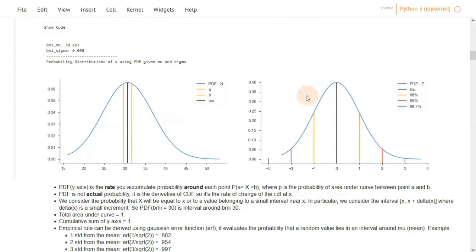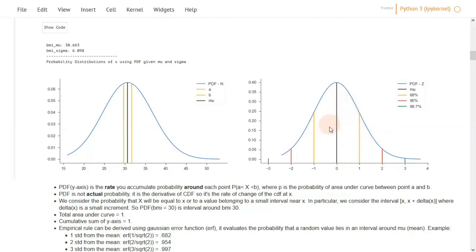If we look at the plot on the right, it is a distribution for the same variable, the BMI, but in terms of z-scores. And z-scores are basically a normalization of the values of BMI. We subtract the mean from each value and divide by the standard deviation. And this is just to depict the distribution in terms of distance from the mean rather than interval or a range of specific values. How is this useful? If we wish to compare two distributions together, we can compare their z distributions together rather than looking at their